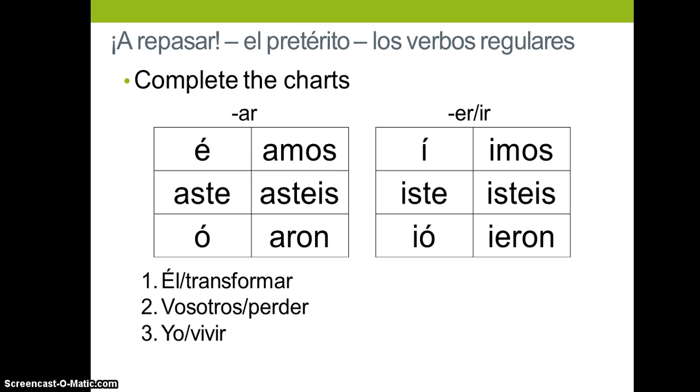Okay, next we're going to practice. And so we have él transformar, vosotros perder, and yo vivir. Pause the video and conjugate those using your regular endings, please. All right, so these are your answers. And we're going to continue on with the next set of preterite.